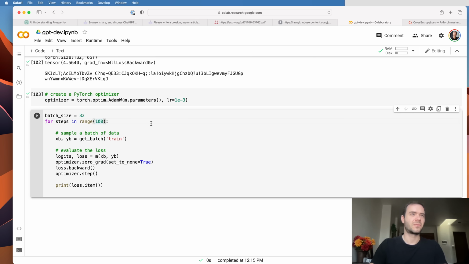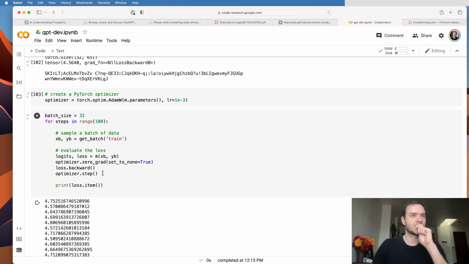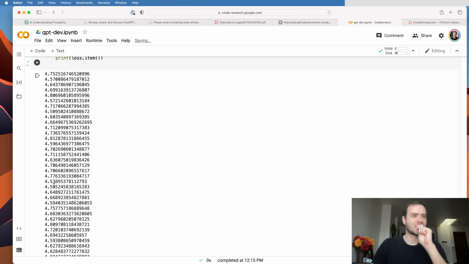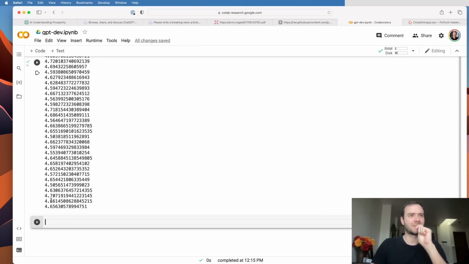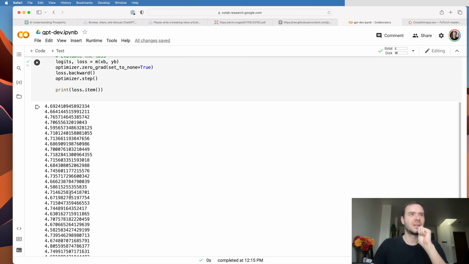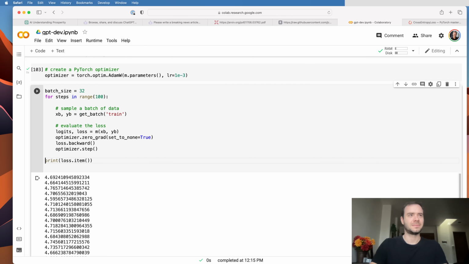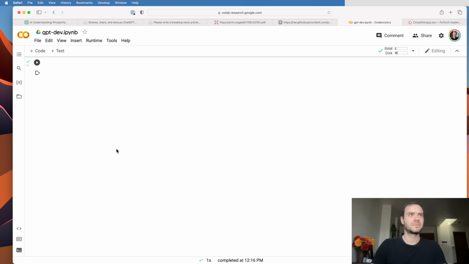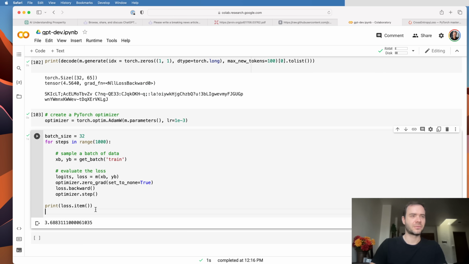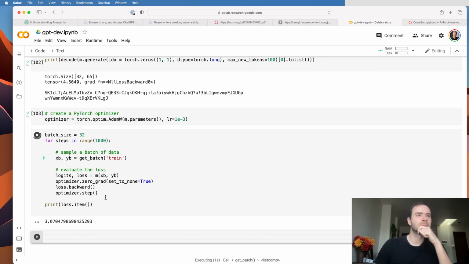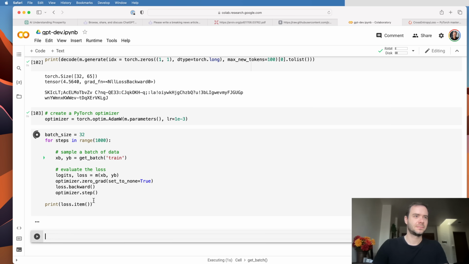So let me now run this for, say, 100 iterations, and let's see what kind of losses we're going to get. So we started around 4.7, and now we're getting down to like 4.6, 4.5, etc. So the optimization is definitely happening, but let's try to increase the number of iterations and only print at the end, because we probably want to train for longer. Okay, so we're down to 3.6 roughly. Roughly down to 3. This is the most janky optimization.